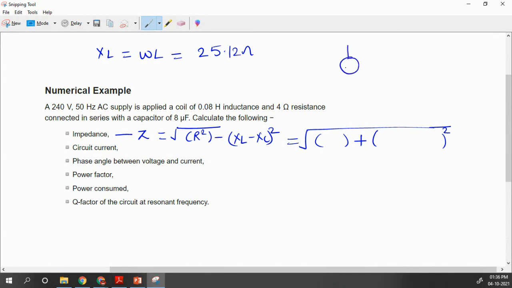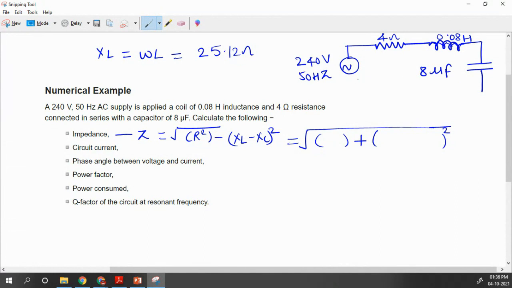You can say first you apply the voltage source, that is 240 volt, and 50 hertz supply is given, and here we have used a resistor, that is 4 ohm. Then one inductor you have to connect, 0.08 Henry. Then here you have to connect one capacitor, that is 8 microfarad. Okay, this is your circuit.